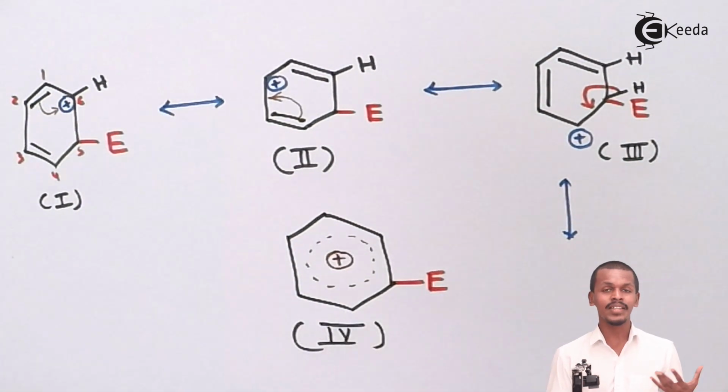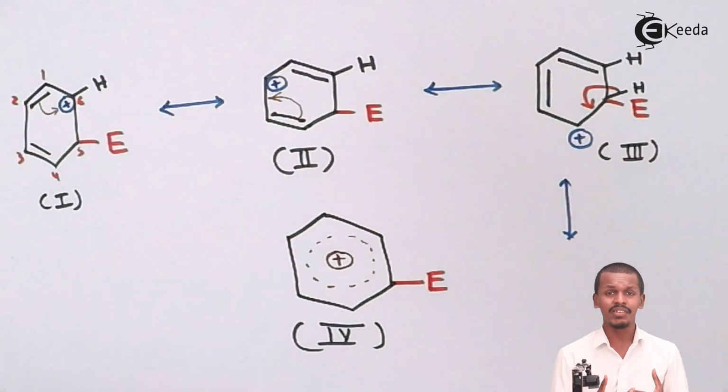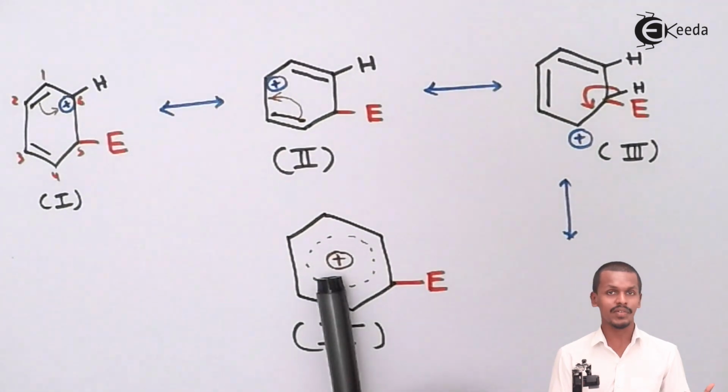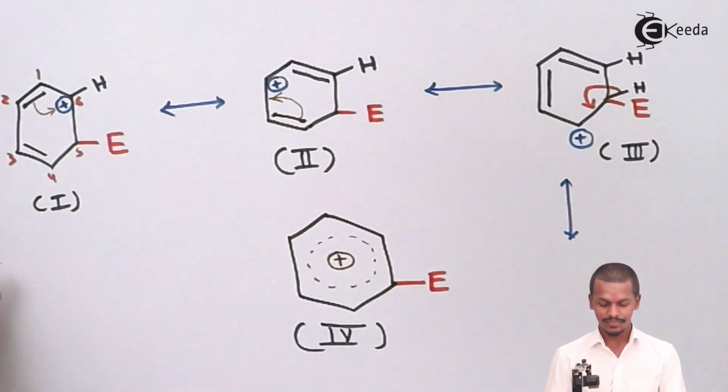And now this is nothing but the resonance hybrid that we have got to know, and ultimately we'll get the positive charge delocalized because of the pi electrons that are delocalizing, making this a positively charged species in this case. So the thing that we have to do is move on to the next step. And what is the next step? Let us talk about that also.